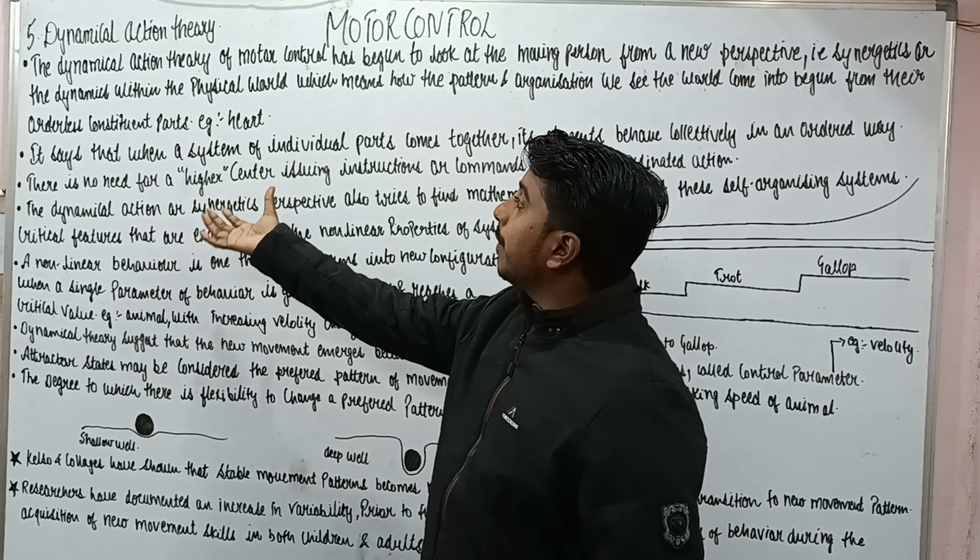Dynamical action theory. After the reflex theory, hierarchical theory, and systems theory, the dynamical action theory is based on the fact of how our body's dynamic or synergistic system works. That is, different cells work together as a common unit. Synergistic action means that a number of things come together to perform a particular function.